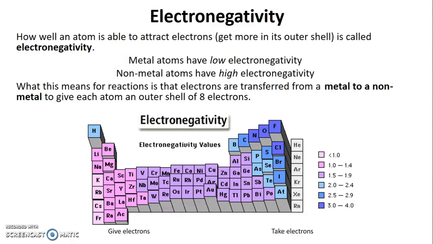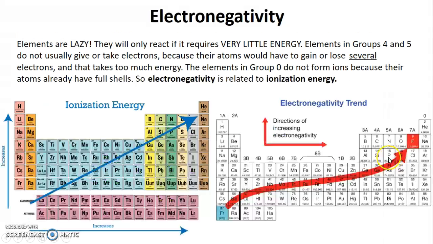So on the whole, metals are cations and non-metals are anions, and that's to do again with that electronegativity thing, right? If you didn't understand electronegativity, you need to go back and watch that video again, because it's a tricky thing, but we need to make sure you understand it, because so much more piles on from it. So high electronegativity means that it's going to attract electrons and become an anion, and over here it's not going to be very attracted, so it's more likely to lose those electrons and become a cation. So ionization trend, more likely to become ionized over here, and more likely to become a negative ion over here.